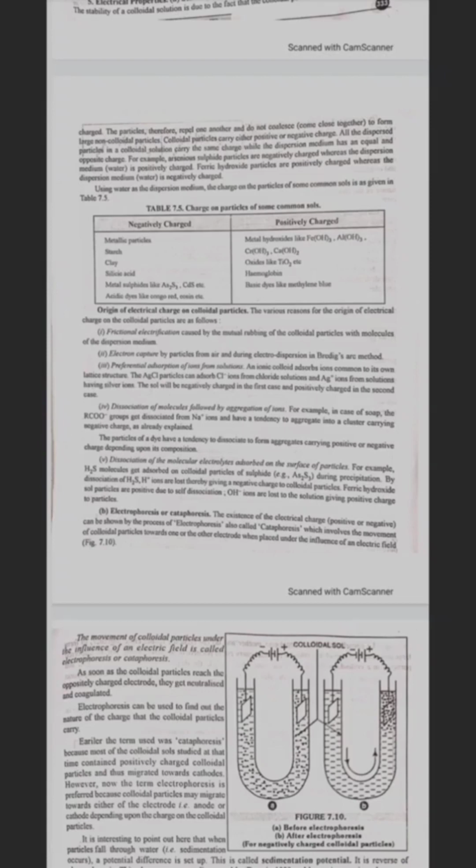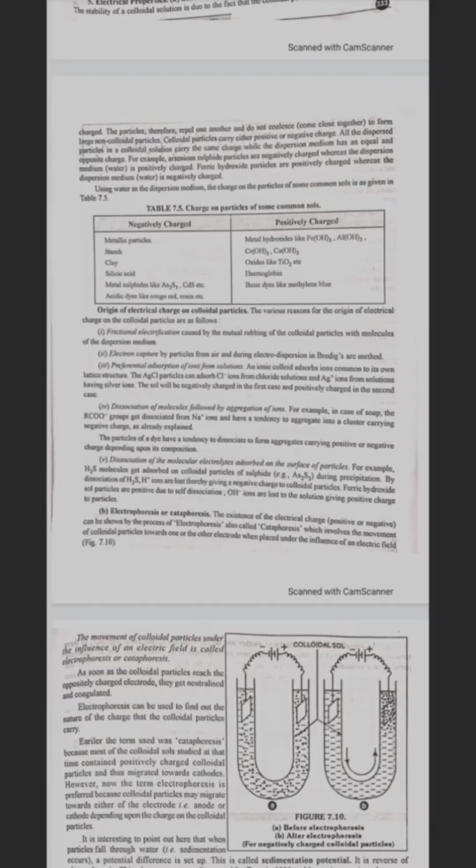Starch is negatively charged, clay is negatively charged, salicylic acid is negatively charged, metal sulfides like arsenic sulfide and cadmium sulfide etc. are negatively charged, acidic dyes like Congo red, eosin etc. are negatively charged. Metal hydroxides are positively charged, oxides are positively charged, hemoglobin is positively charged, basic dyes like methylene blue are positively charged. Origin of electrical charge on colloidal particles.